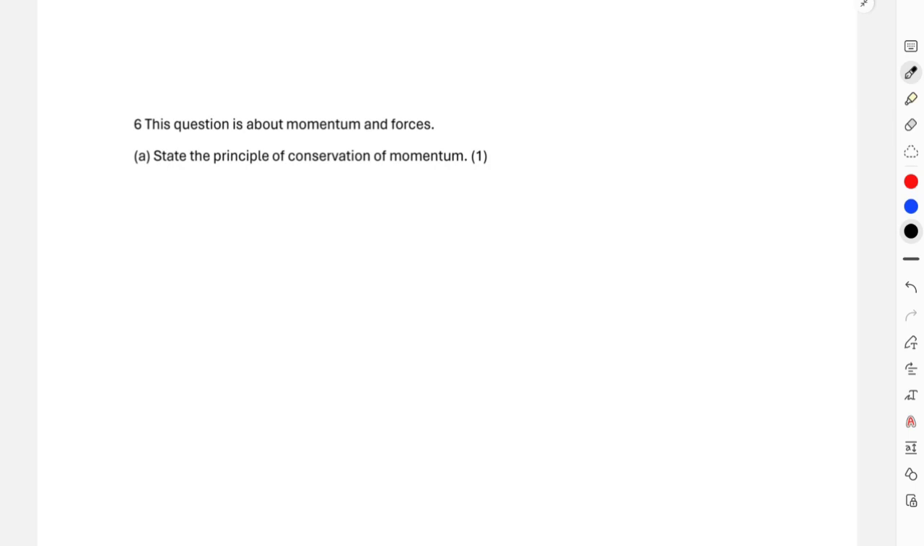Since they're asking you for 1 mark, that means writing only that total momentum before is equal to total momentum after collision. That is enough. So I'll just write this in terms of symbols. Total momentum before collision is equal to total momentum after collision. Obviously you cannot write this in symbols, you have to write this in words.